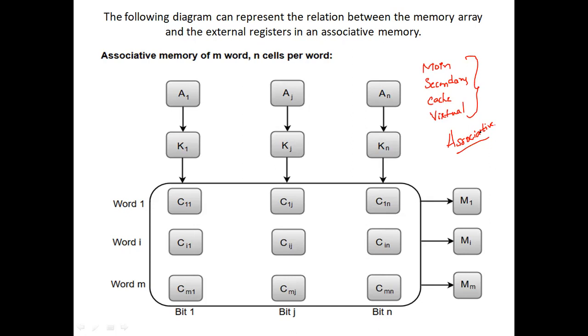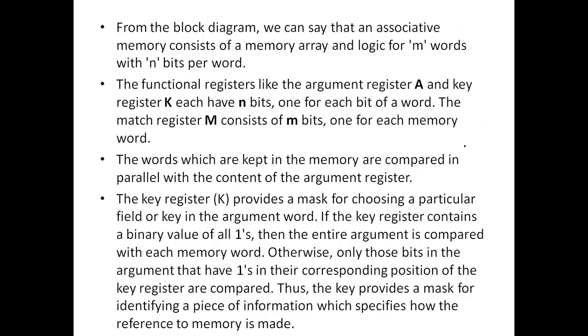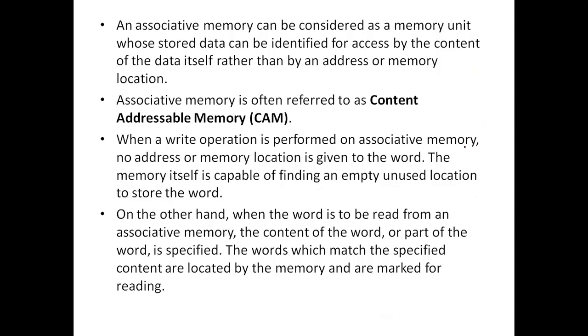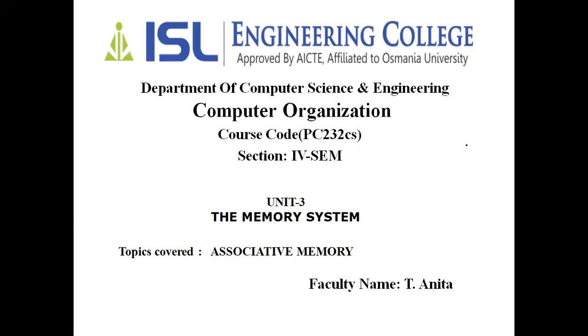Why am I saying it is an important concept? An associative memory can be considered as a memory unit whose stored data can be identified for access by the content. If you are going with any other type of memory, like cache memory, main memory, secondary memory, we have different things to say.